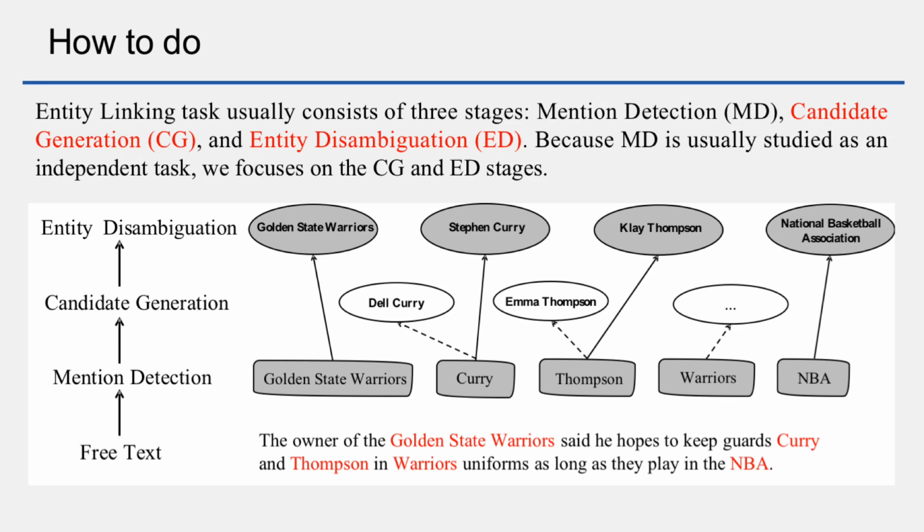Now that we know what entity linking is, how do we solve this problem? Entity linking tasks usually consist of 3 stages: mention detection, candidate generation, and entity disambiguation. Because mention detection is usually studied as an independent task, we focus on the last 2 stages.